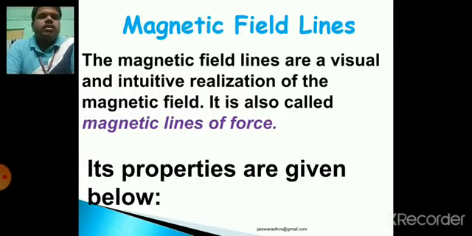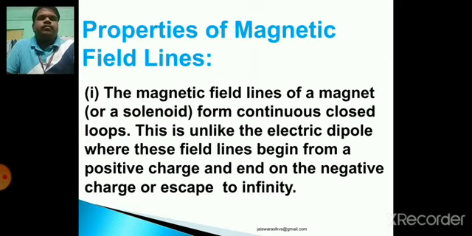It is just like an intuitive realization of the field generated by a bar magnet or solenoid or any kind of source. It has certain properties. So let us see the properties of magnetic field lines.